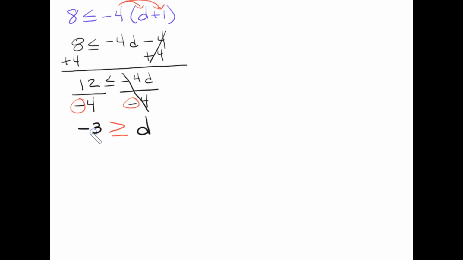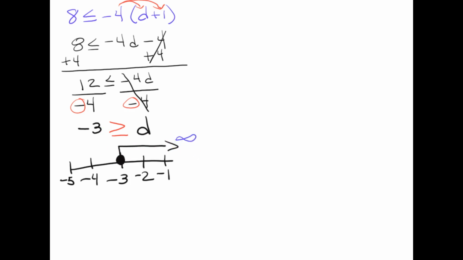is... and -3 on this side. So -3 is greater than or equal to d. -3, -2, -1, -4, -5. This is a closed circle at -3, and all the values are greater than. Once again, this goes all the way to positive infinity. So if I'm going to do set notation, from left to right, this is a hard bracket because it is a closed circle. -3 is part of the solution that will extend all the way through infinity.